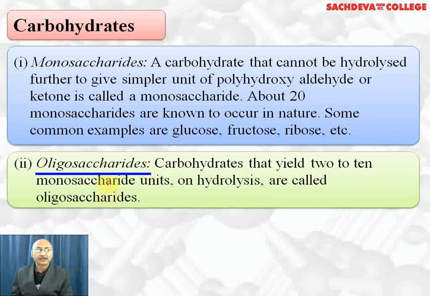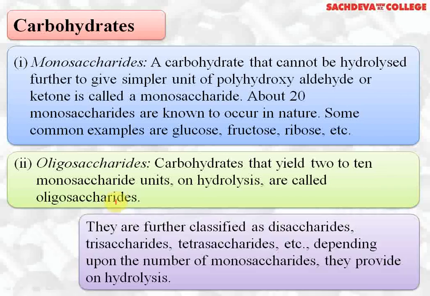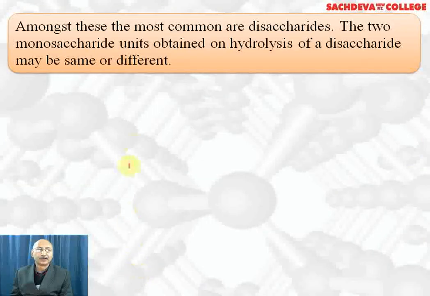Second, we have oligosaccharides. Carbohydrates that give 2 to 10 monosaccharide units on hydrolysis are called oligosaccharides. They are further classified into disaccharides, trisaccharides, tetrasaccharides and so on, depending upon the number of monosaccharide units they produce on hydrolysis. Amongst these, the most common are disaccharides. The two monosaccharide units obtained on hydrolysis of disaccharides may be the same or different.